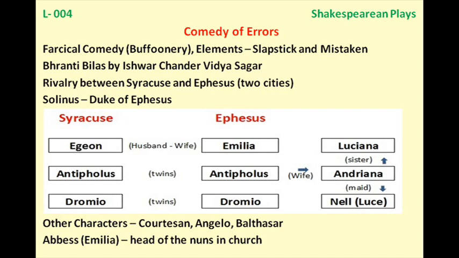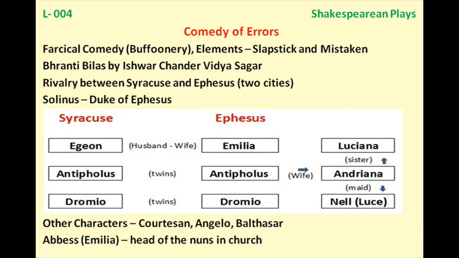So far we have Agent, and then the Duke Solimus, and then Antipholus. Now how do we term these two heroes? Antipholus of Syracuse, that is already living with the father, and Dromio of Syracuse, that is also living with the father.